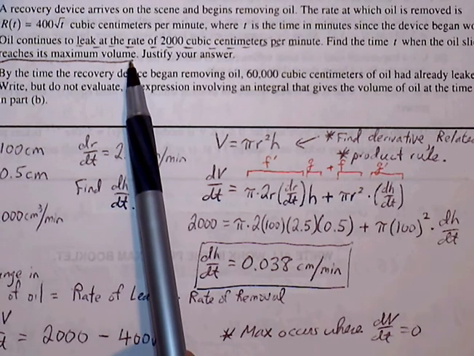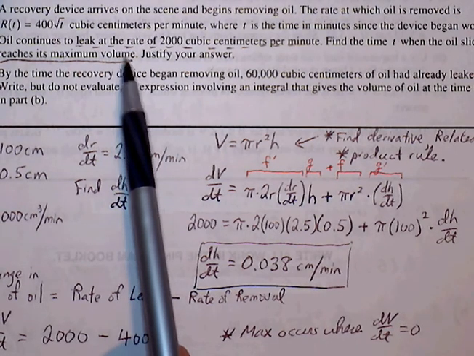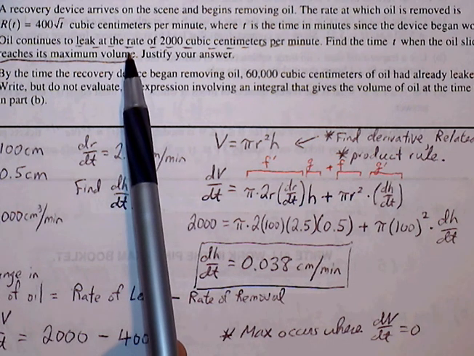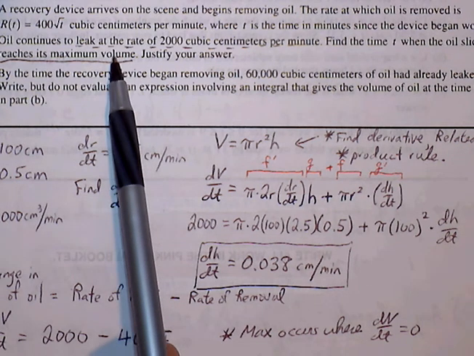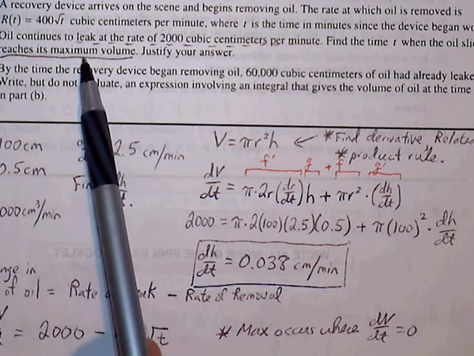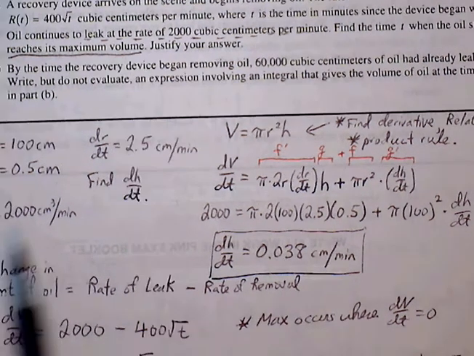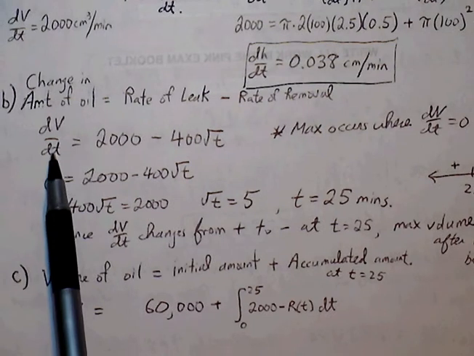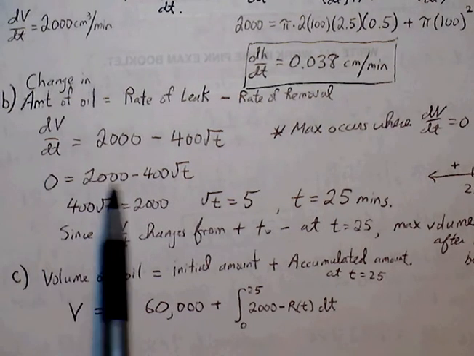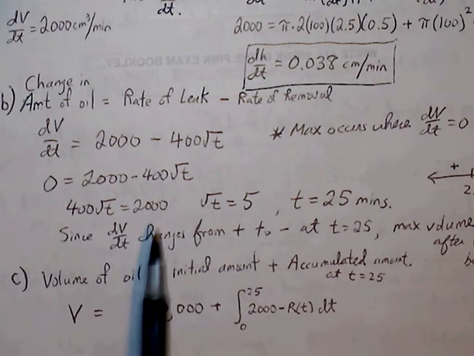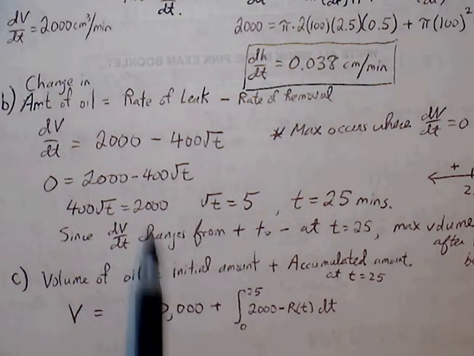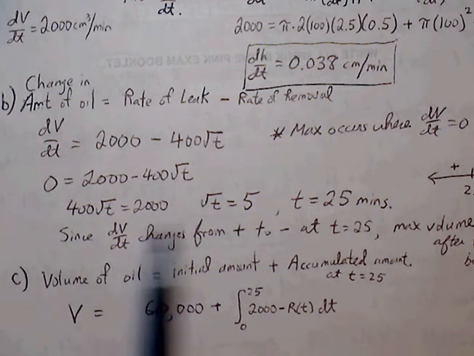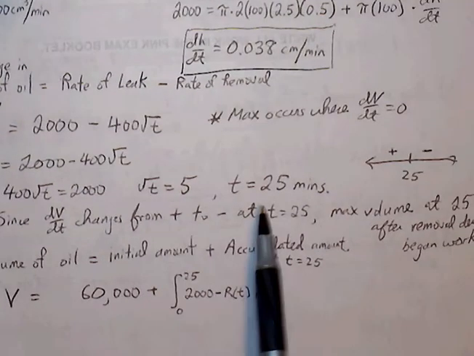So maximum volume is going to occur when dV/dt is equal to 0, right? Anytime we want to find the maximum value, we set its derivative equal to 0. So set dV/dt equal to 0. Now we have an easy equation that we can solve. 400 root t on one side, 2,000 on the other. Divide both sides by 400. Solve for t, square both sides. We get t is equal to 25 minutes.